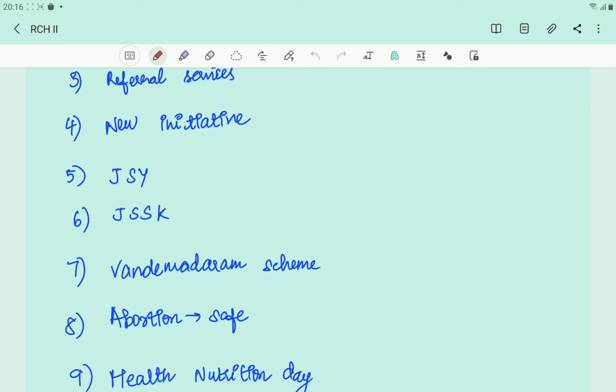So in JSSK, they'll be giving free OPD, IPD, investigation, treatment, transport, and food for sick pregnant women and sick children also. So they'll include both mother and child over here, and it's all free of cost. And then the Vande Mataram scheme.